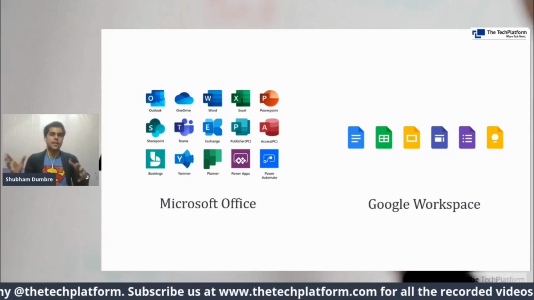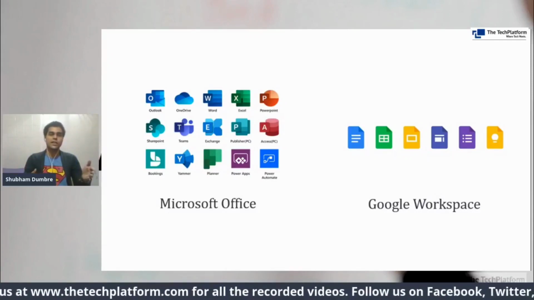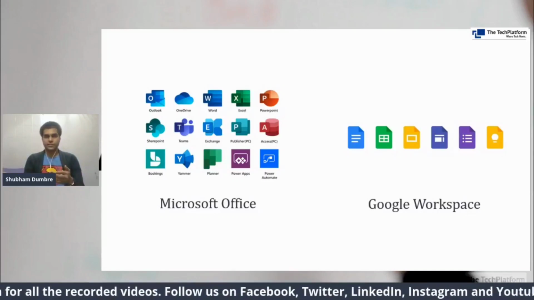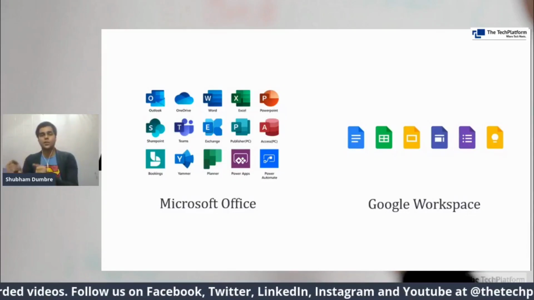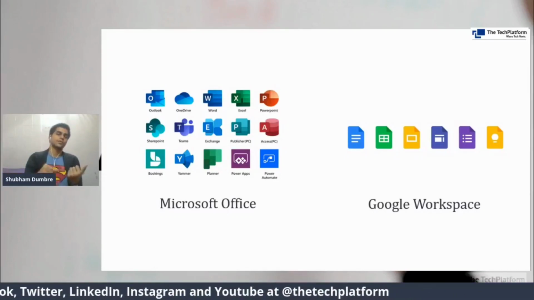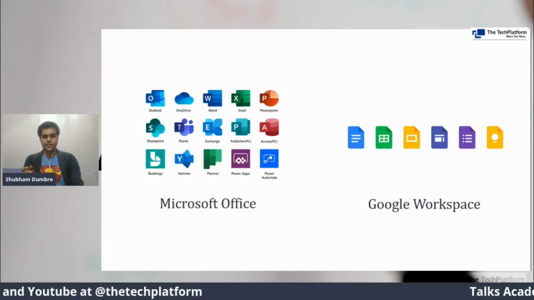And in terms of functionalities, I would prefer Microsoft Office more because it has a lot of capabilities and functionalities. Google Workspace is also doing fantastic, but because of its online nature, it lacks some of the functionalities and use cases which Microsoft Office can actually provide. So here, of course, Microsoft Office leads the way.